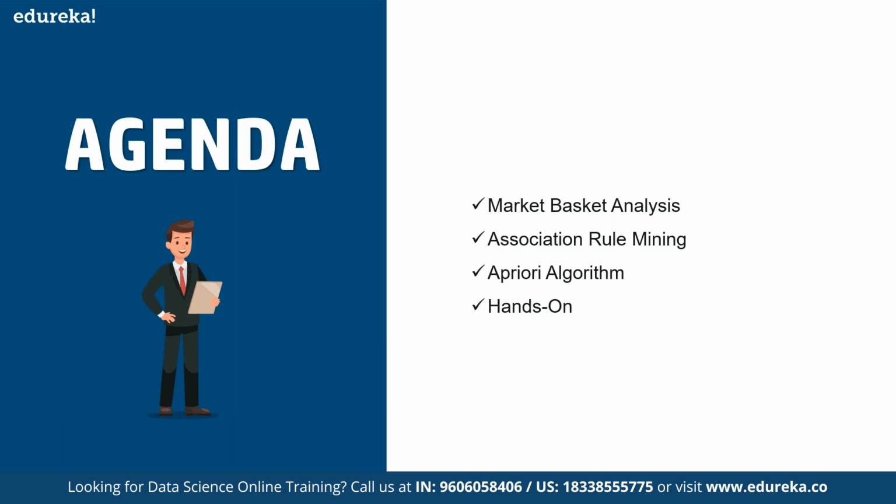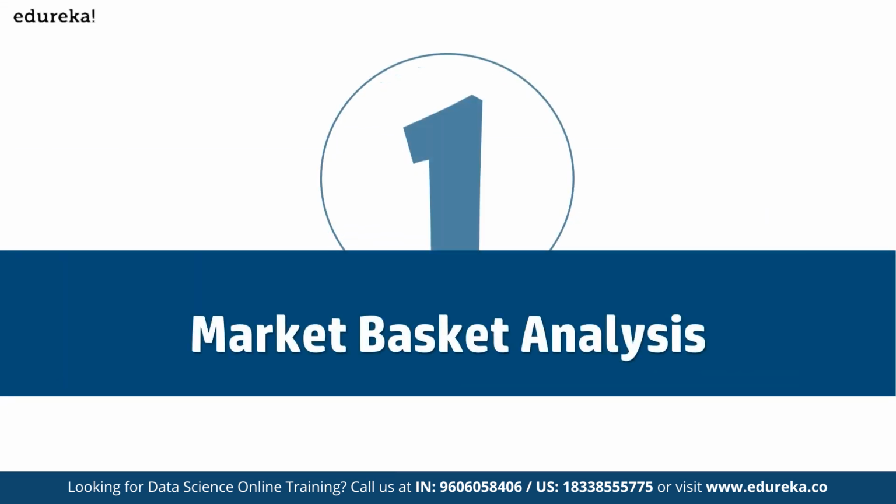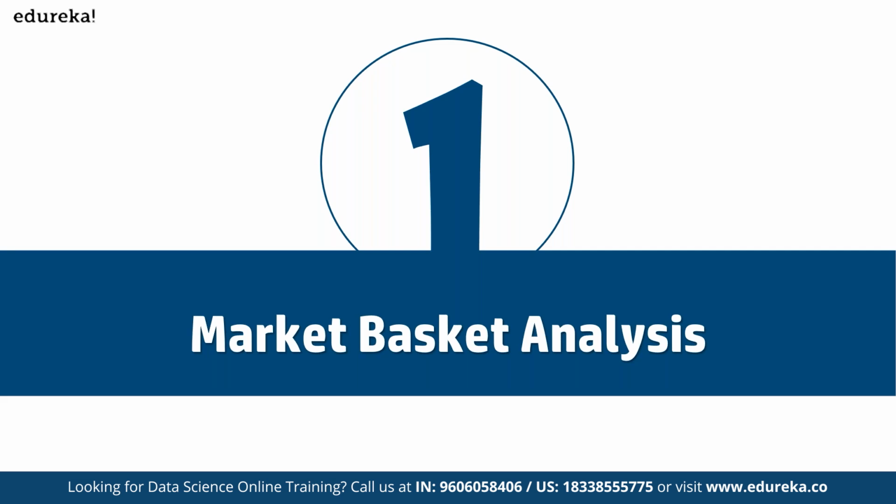A small question to start with: has it ever happened that you went out to buy something and ended up buying a lot more than you planned? This normally happens in marketplaces, correct? It's a phenomenon called impulsive buying, and big retailers take advantage of machine learning and the Apriori algorithm to make sure that we tend to buy more. That's what we define as market basket analysis.